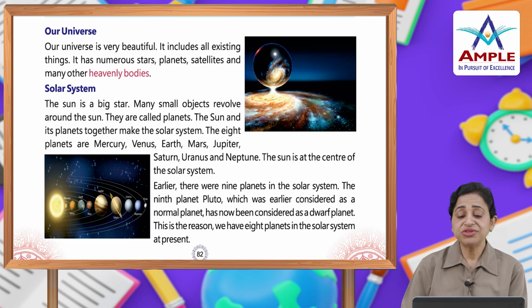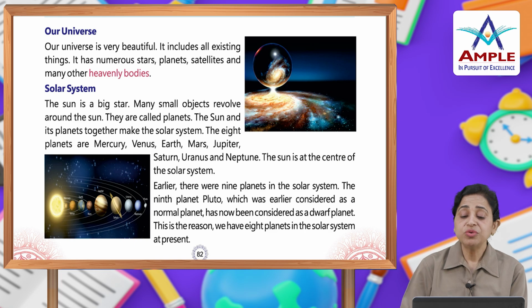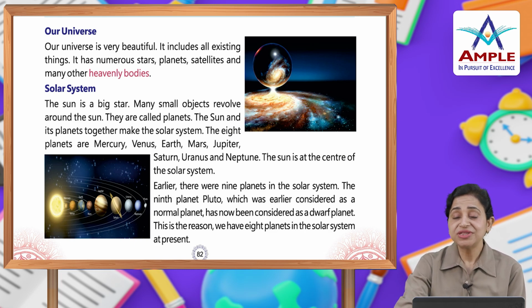The moon changes its shape. The day we see the full moon is called Purnima. The day when the moon is not visible at all is called Amavasya. When the moon is between the earth and the sun, we do not see the moon at all. It is called the new moon. After new moon, the moon begins to grow larger and larger. First, it is the crescent moon, then the half or gibbous moon, and in 2 weeks' time, we see the full moon.